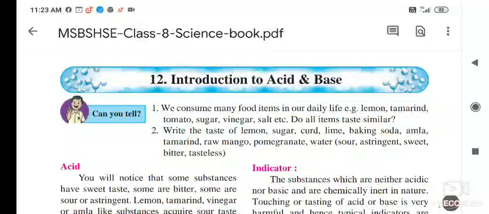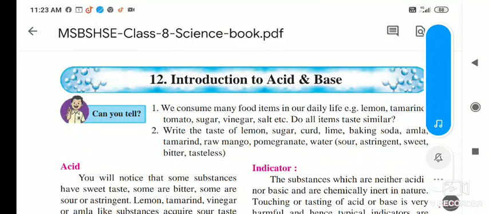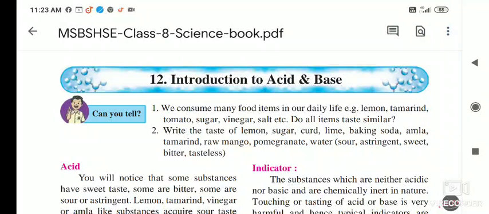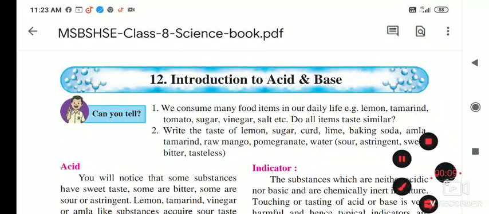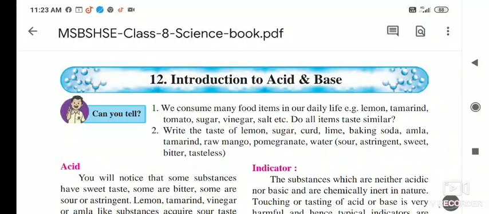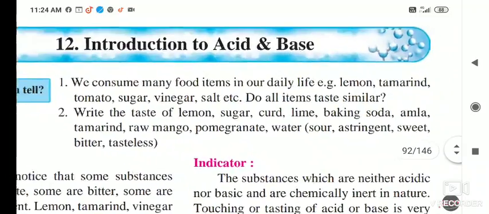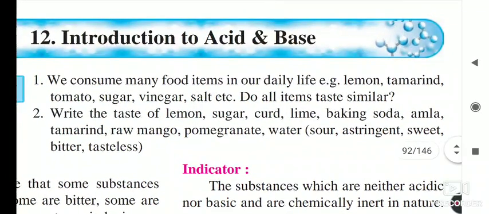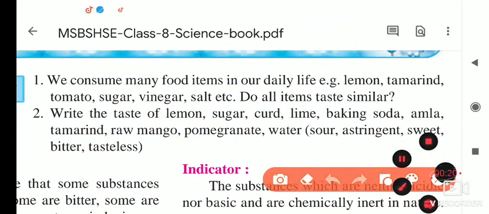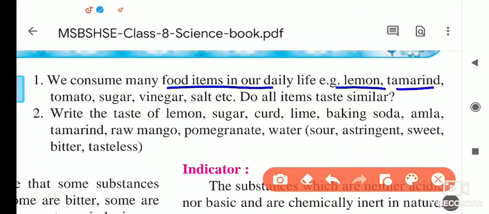Students, today we are starting the new lesson, lesson number 12, Introduction to Acid and Base. First of all, some questions are given. Here we consume many food items. Yes, we are taking so many food items in a day. In our daily life we take lemon, tamarind, tomato, sugar, vinegar, salt, etc.